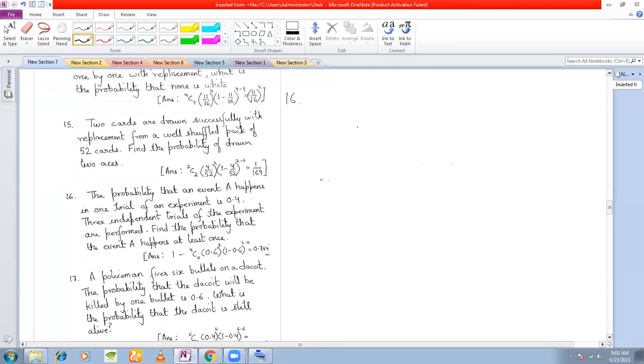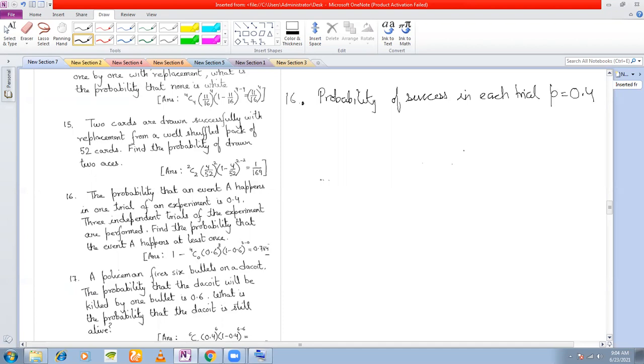When an experiment is performed repeatedly, then each performance of the experiment is called a trial, right? This is what I told you. That means here in question number 16, the probability that an event A happens in one trial is 0.4. So the probability of success in each trial, P, is equal to 0.4.